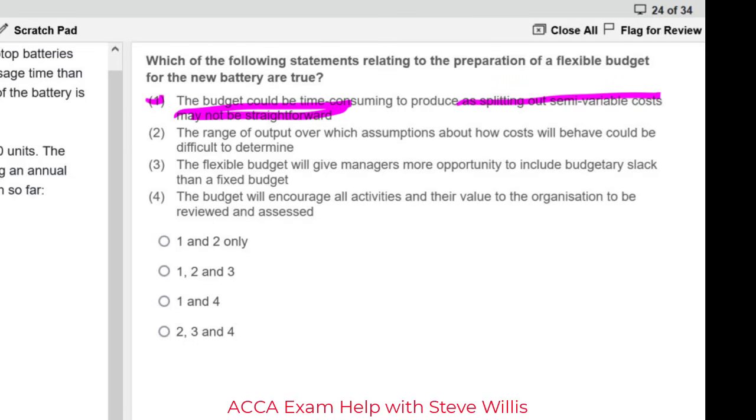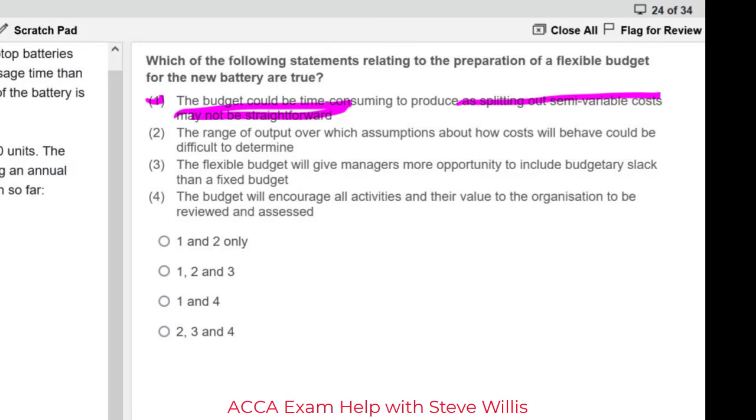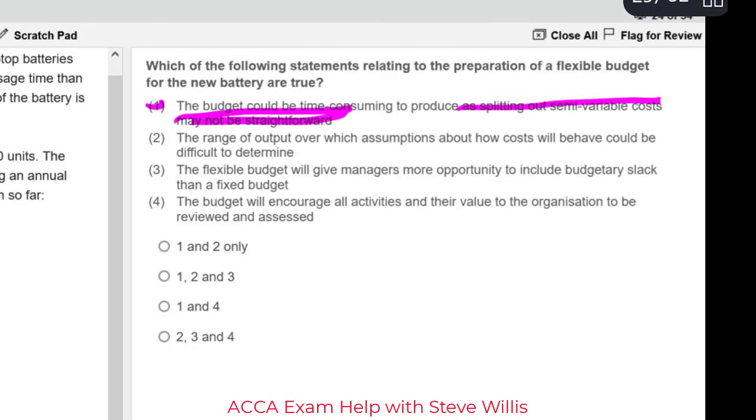Okay, if you remember, the semi-variable costs have a fixed component and a variable component, and that could be difficult in a battery manufacturing company, because production will be complex. Let's check the next statement and see if it's reasonable. The range of output over which assumptions about how costs will behave, and they're talking there about how a fixed cost might turn into a stepped cost at a certain activity level, and then the behavior of the semi-variable costs.